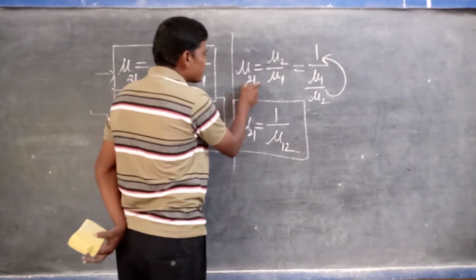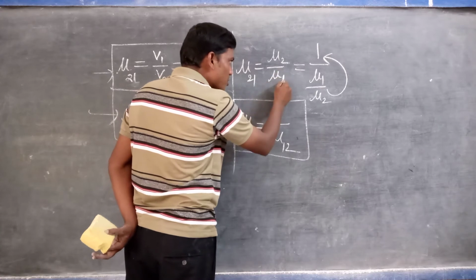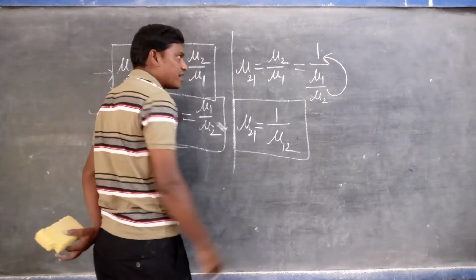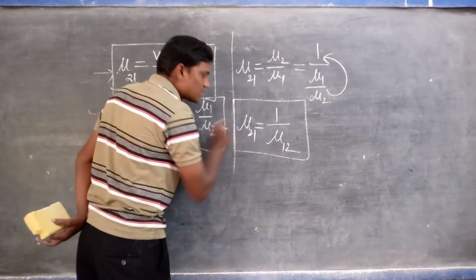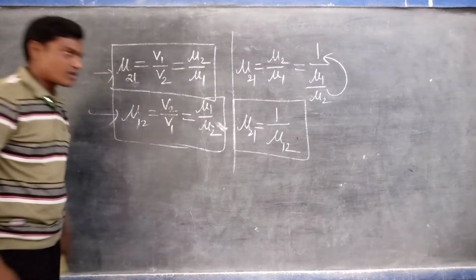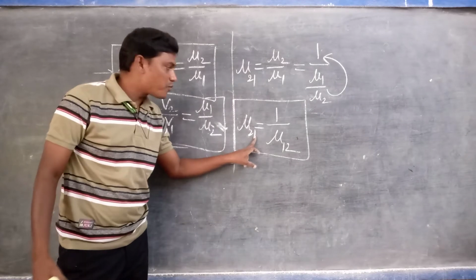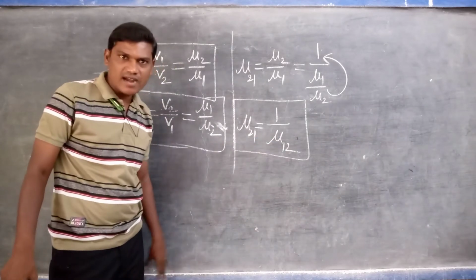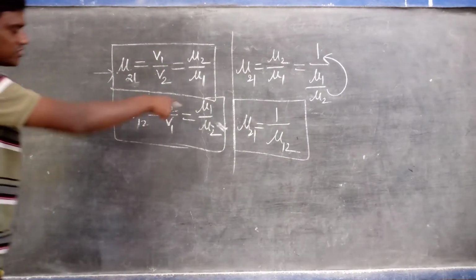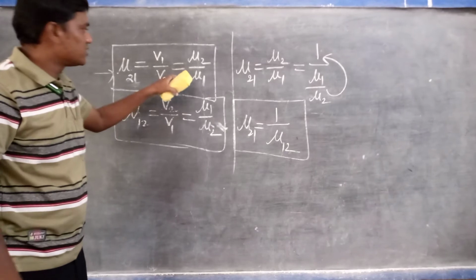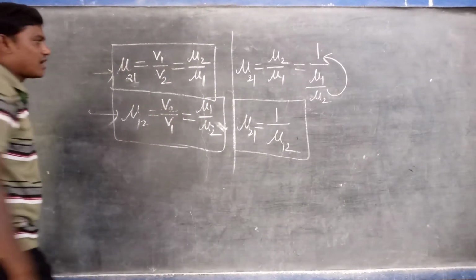Anyway, mu of 2 1 is equal to mu2 upon mu1, and mu of 1 2 is equal to mu1 upon mu2. So mu of 2 1 is the reciprocal of mu of 1 2. Is it correct or not? Reciprocal means the reverse one. So these two formulas are very important to us.